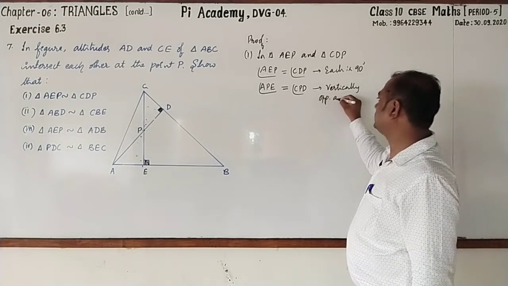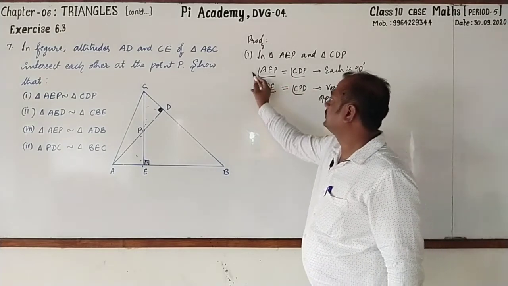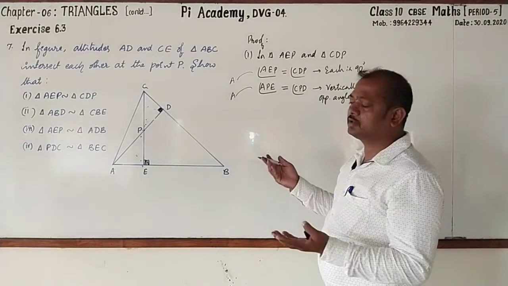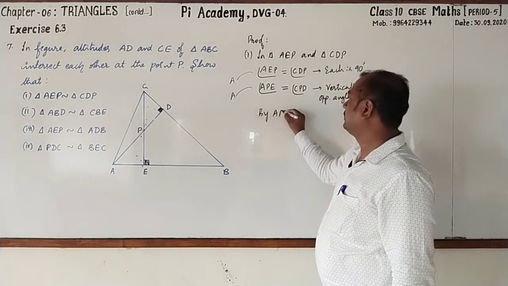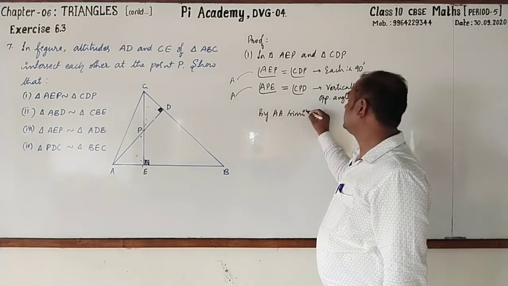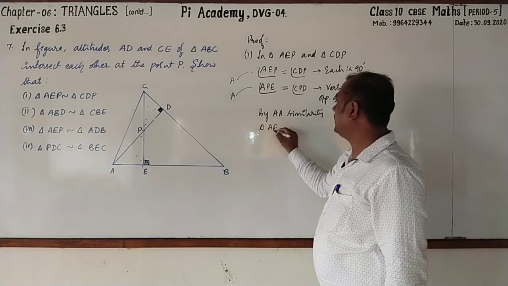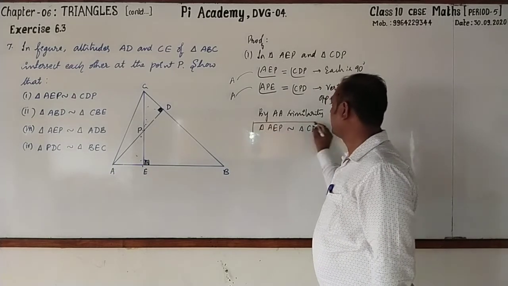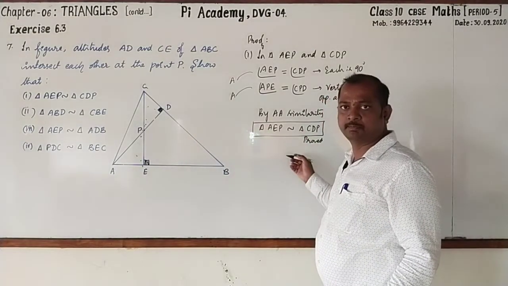Then these are two angles, so the remaining angles obviously will be equal. So directly we can write, by AA similarity, triangle AEP similar to triangle CDP. First one is proved. Is it not simple?